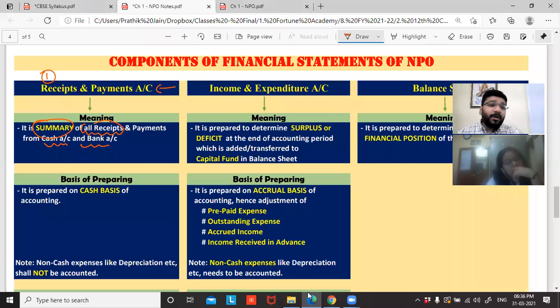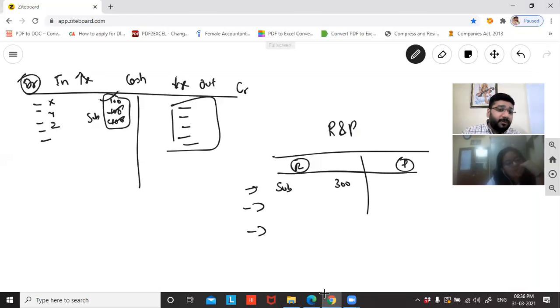So what is a receipts and payment account? Sir, it is a summary of all the receipts. All the receipts means category wise: subscription category, donation category, grant category. You will categorize and then you will record in one place. Same way you will do that for payments also. Now sometimes subscription will come in cash. Somebody will pay the subscription in cash. Somebody will pay it in bank also, so I'll have a separate bank ledger. In that, again 100 rupees is coming, subscription. So I'll make the total subscription 400. So I need the total subscription. Whether it comes in my cash account or bank account doesn't matter. Totally it will come in my receipts and payment account.